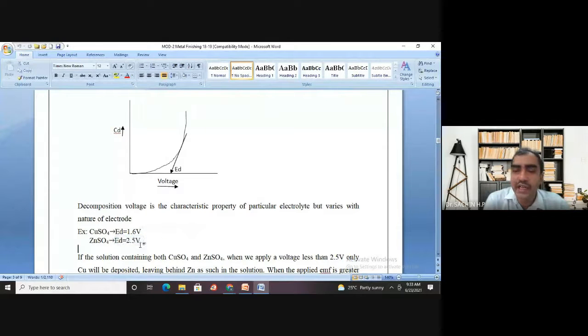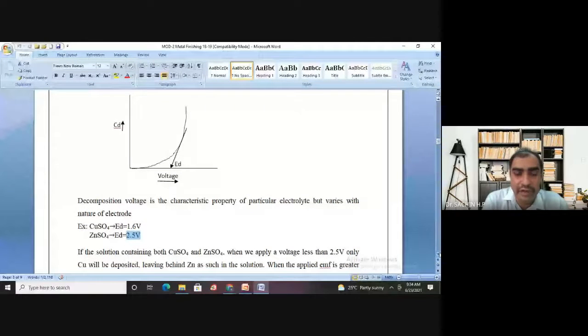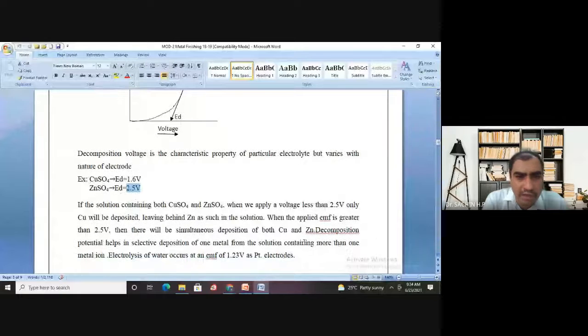ED is nothing but the decomposition potential. So for copper sulfate it is 1.6, and for zinc sulfate it is 2.5. And one more thing: for water, the decomposition potential is equal to 1.23 volt.